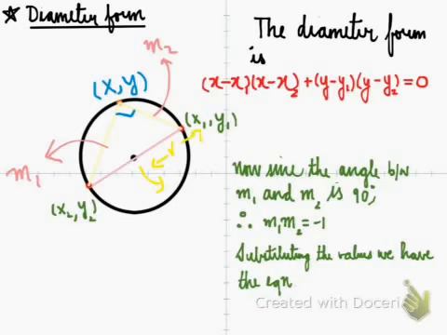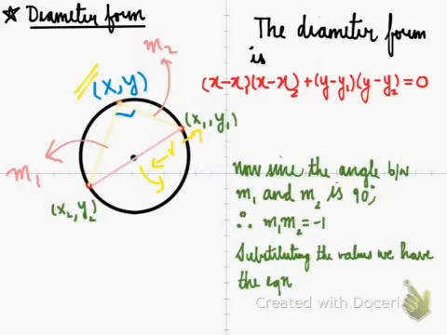But an easier way can be, if you assume a point x, y here, and then you have the slopes of these lines as m1 and m2, then there is a theorem as we studied in our lower grades that the diameter subtends a 90 degree angle in a semicircle at the point. So using this, if we apply the properties of straight lines, we can say that the angle between m1 and m2 is 90 degrees, and therefore the product will be equal to minus 1.